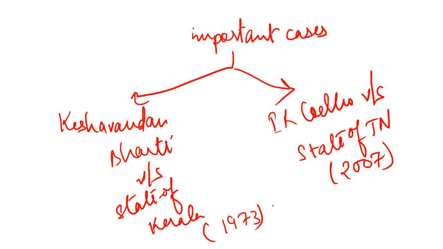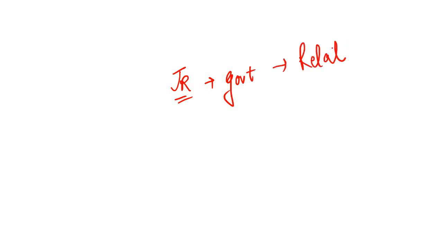See, these two important cases, why are they important? Because the government, the Indira Gandhi government at that time, thought that the power of judicial review needs to be relative rather than being absolute. The government said it is a relative power and it cannot be used in all the cases, whereas then came the most landmark case,